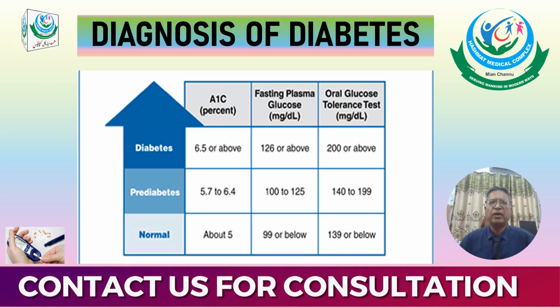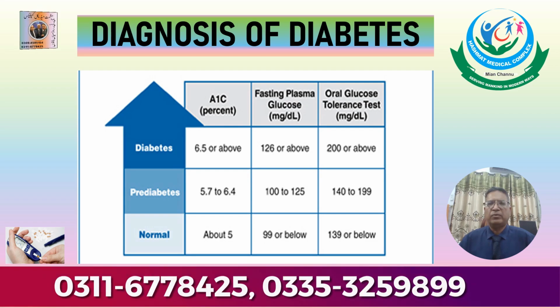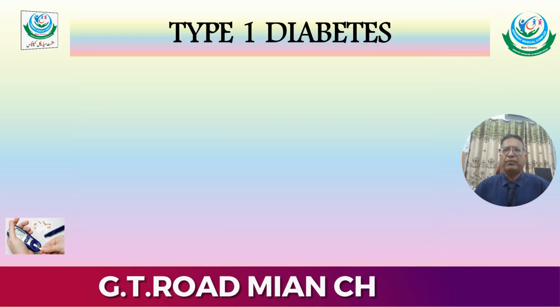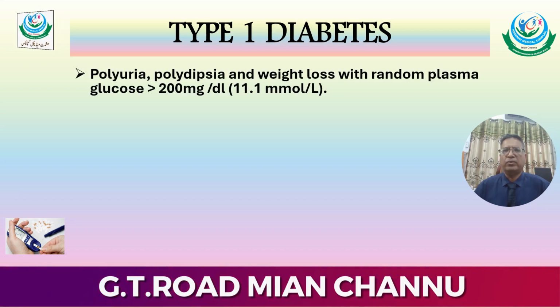While in the diabetic group, HbA1c level is 6.5 or above, while fasting plasma glucose level is 126 or above. Oral glucose tolerance test will show the value of 200 or above after taking 75 gram of oral glucose.